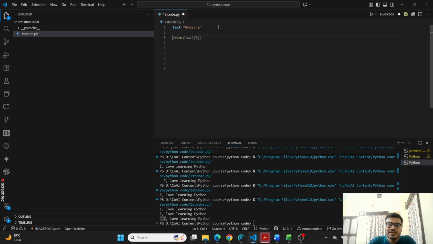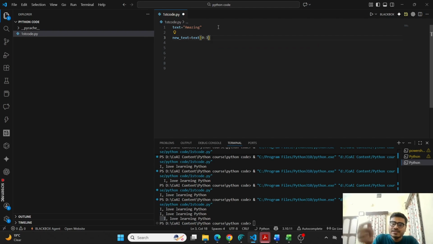Suppose I want the letters from index equals to 0 to index equals to 2. So what will you do? You will say, okay, new text. And how will you do it? Text, but I want it only from 0 to 2 index. Means I want the letter at position 0, 1 and 2. So text bracket, the starting index, that is 0, colon, and the last index I want is 2, so I will put 3.